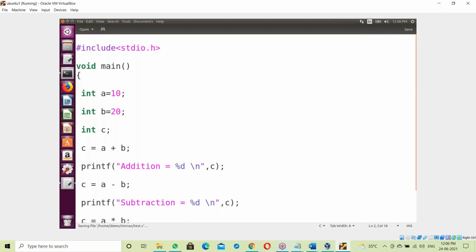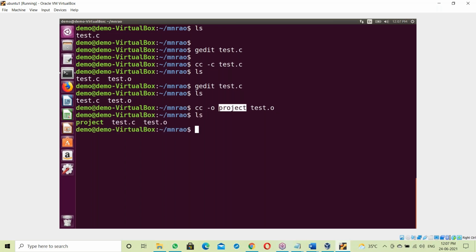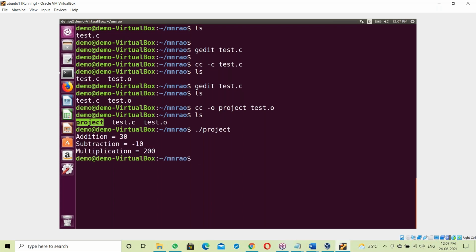Now, first ls: the test.o file is the binary code for the C program. After that, we create the exe with cc -o project test.o. Project is the name of the exe file. Enter. The exe file is generated, so we got project. Run ./project: addition, subtraction, multiplication. Fine.